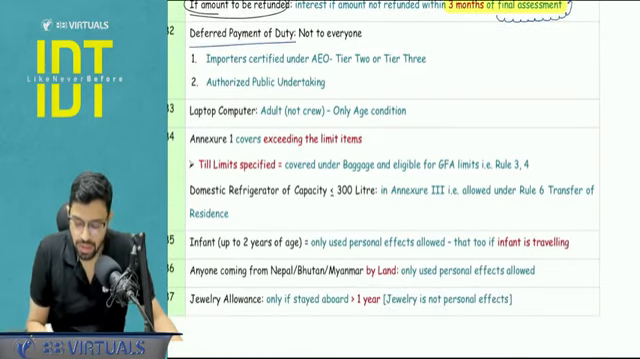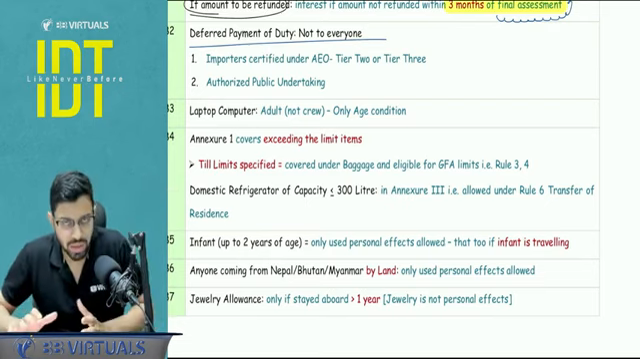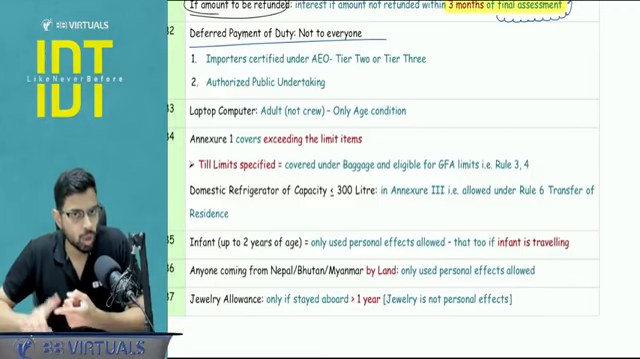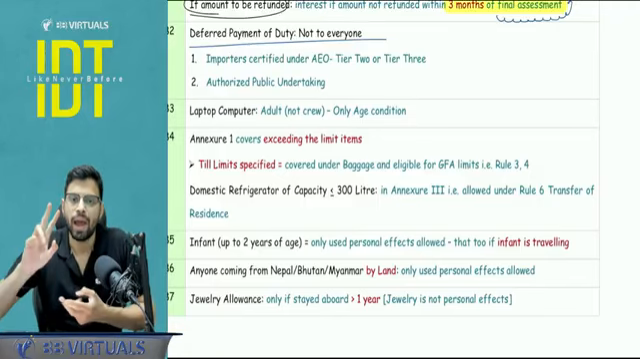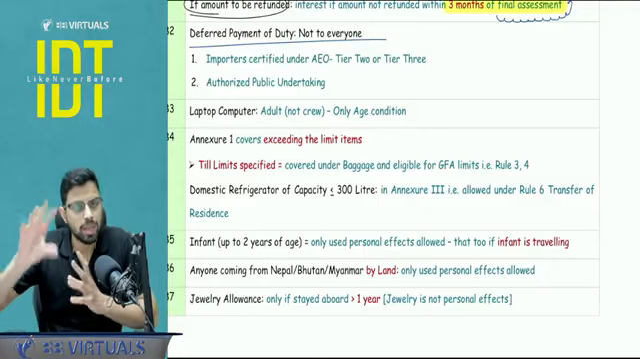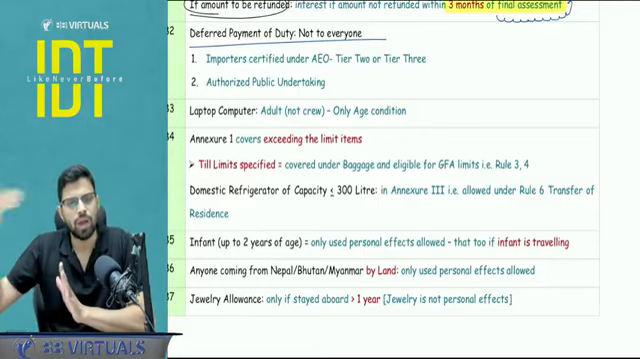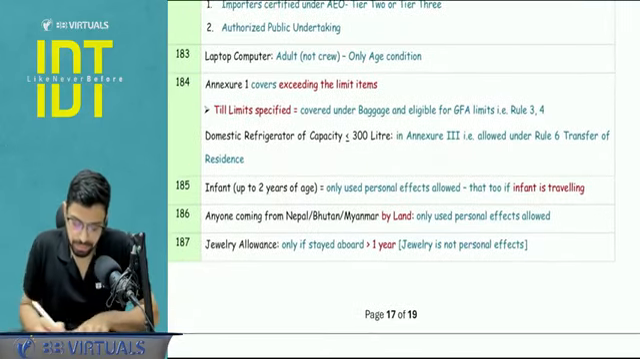Deferred duty, that is the deferred duty rules. It is also known as clear first, pay later. This is not for everyone. This is only for 2 categories of people: AEO program, that is authorized economic operator, importer certified under AEO tier 2 or tier 3, and authorized public undertaking. These both are basically to be approved by the International Directorate of Customs. That point, even if you're not able to remember, at least these 2 points you need to quote.